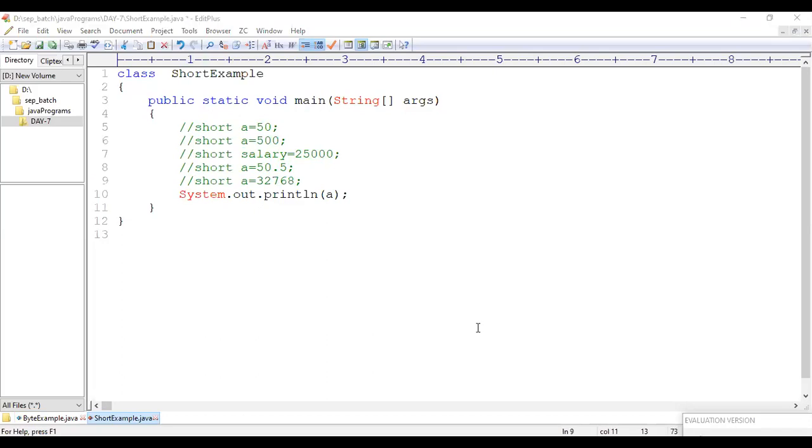Let me come back to the screen. You can quickly take a screenshot of it. Type and execute all these programs and do all the trial and error method. And let me get back to the screen now.